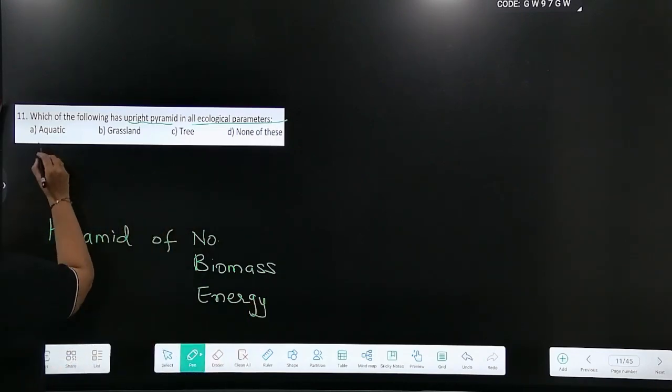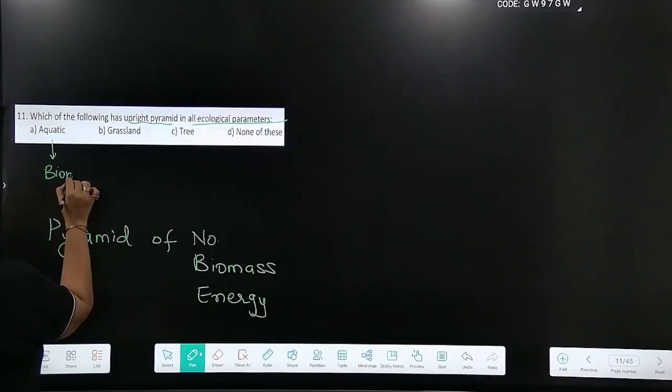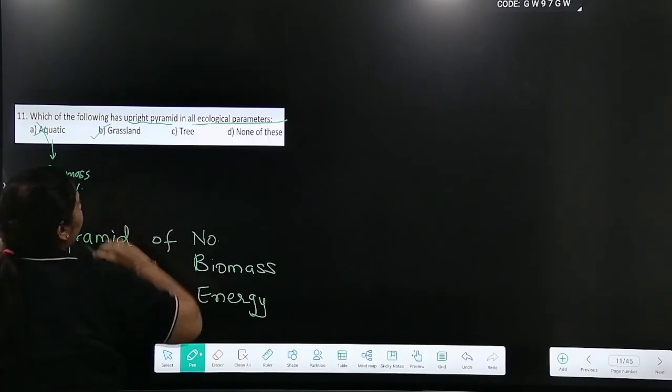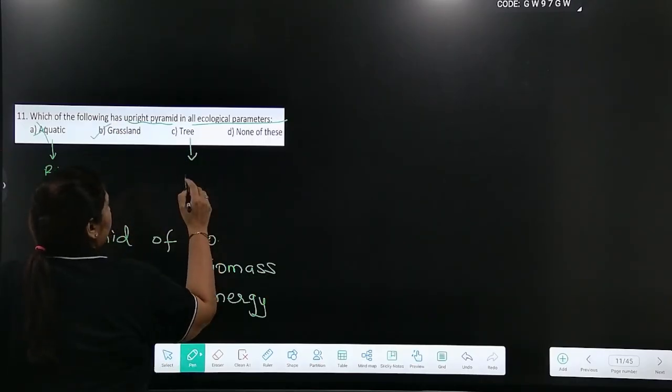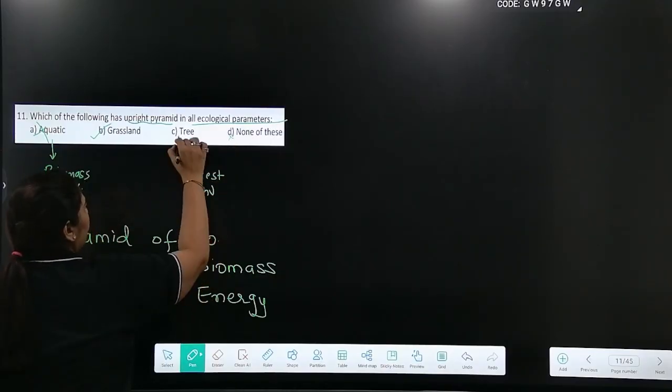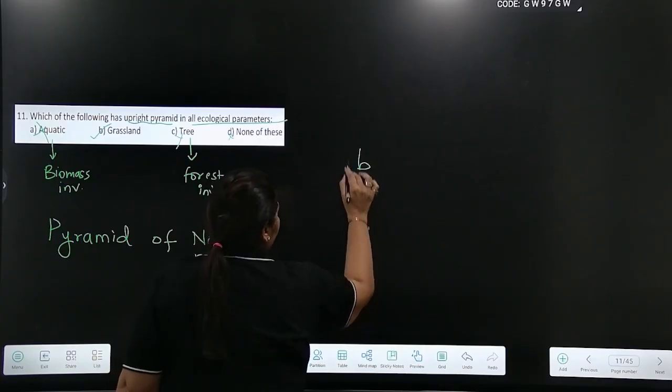Now, in aquatic ecosystem, the pyramid of biomass is inverted. So this cannot be the answer. Grassland has all three pyramids upright. One tree in forest is an inverted pyramid. And none of this cannot be the answer. So answer is option B.